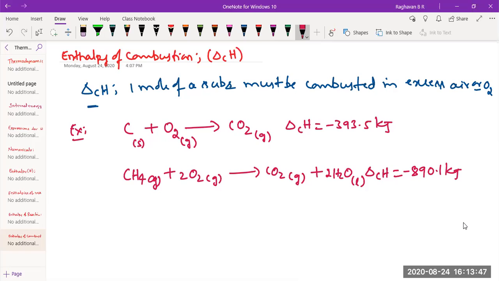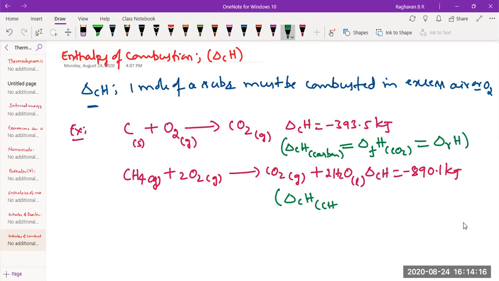Is it okay? I'll write within the bracket. This equation is the enthalpy of combustion of carbon, same as the enthalpy of formation of carbon dioxide, and can also be called by the general term enthalpy of reaction. These are the different terminologies. And this can be the enthalpy of combustion of methane, also delta RH of the reaction. That's all. It can't be the enthalpy of formation of either carbon dioxide or water. I think the difference is very clear for you.